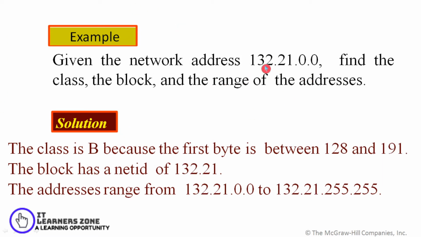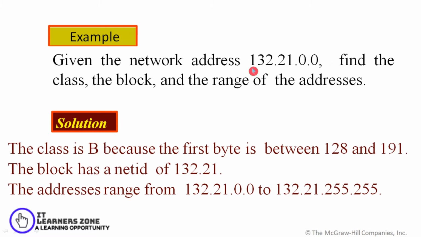Going to the next example, a network address is given, 132.21.0.0, and you have been asked to find the class, the block and the range of addresses. Looking at the first byte, it's 132. Now 132 lies between the values 128 and 191, so you can easily make out it's a class B address.